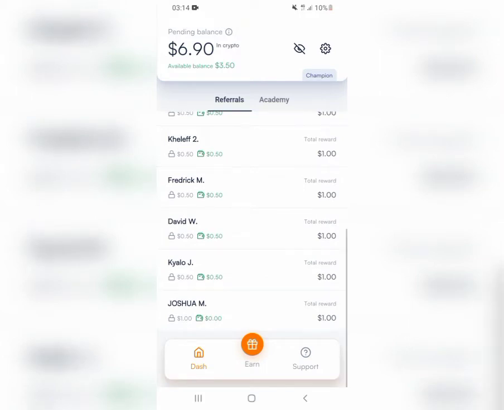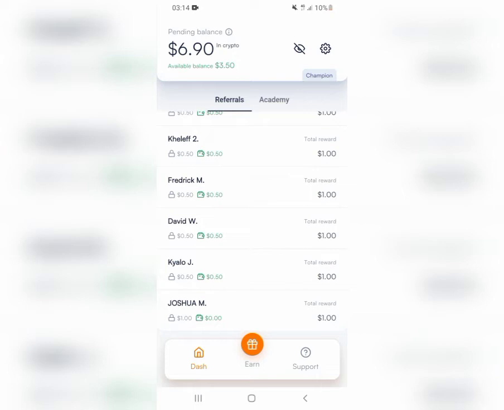There is no limit to the number of people that you can invite using your referral link, and this money you can cash out. You can withdraw it to your mobile phone or cash it out in your bank. It's very easy. All you need to do is create an account. Just click the link in my video description, create an account, and after you create an account, start inviting your friends.